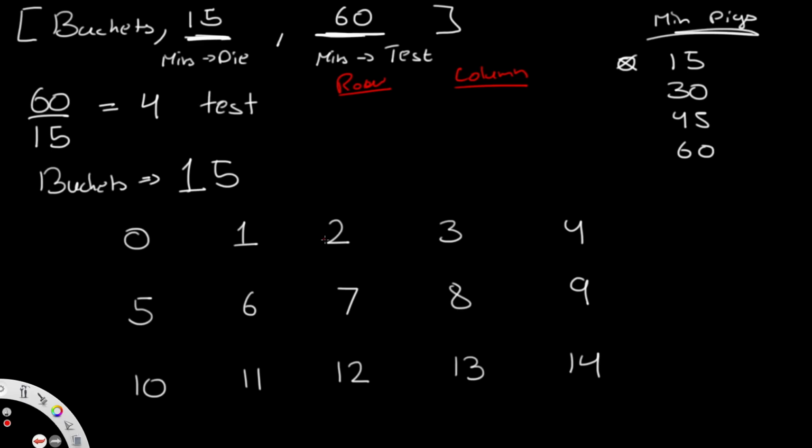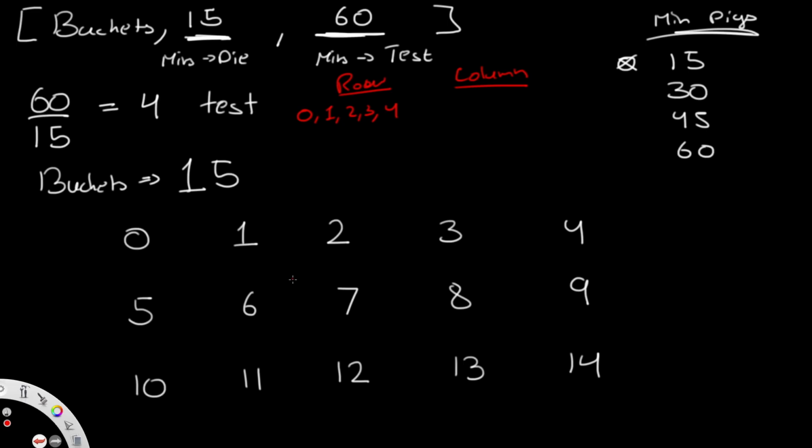So what we're going to do is we're going to take a pig, and for now, let's just focus on getting the correct row. So the pig is going to drink at 0, 1, 2, 3, and 4. It's going to drink 0, 1, 2, 3, 4 at the same time, right? So in this case, if everything is water, then the pig is going to live.